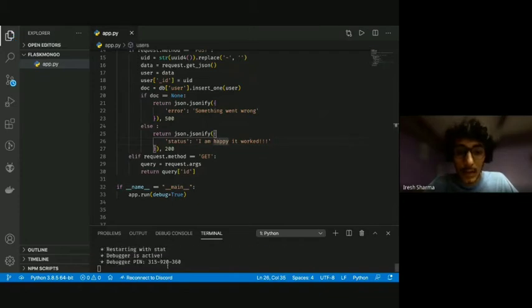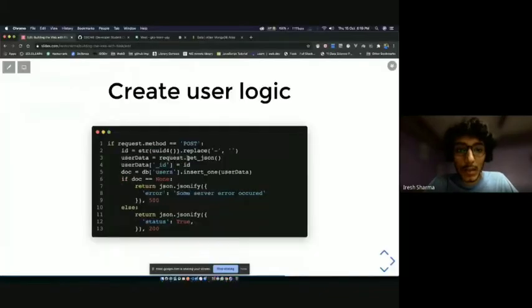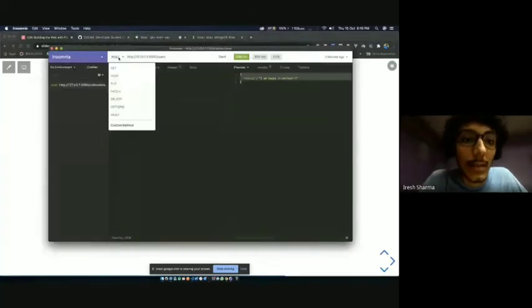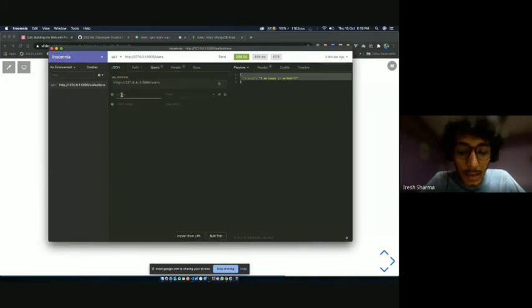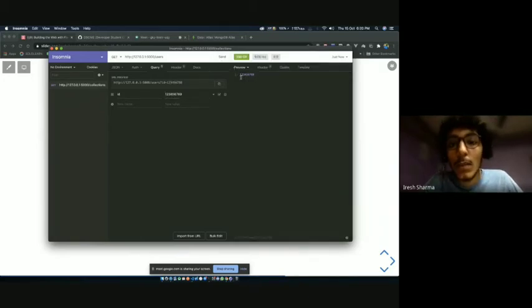Let's save it. My server restarted. Perfect. Let's open Insomnia and make a GET request to this and delete this. Let's write query and ID. I'm going to send an ID, say anything, and send it. So it will return me back the ID itself. Okay.